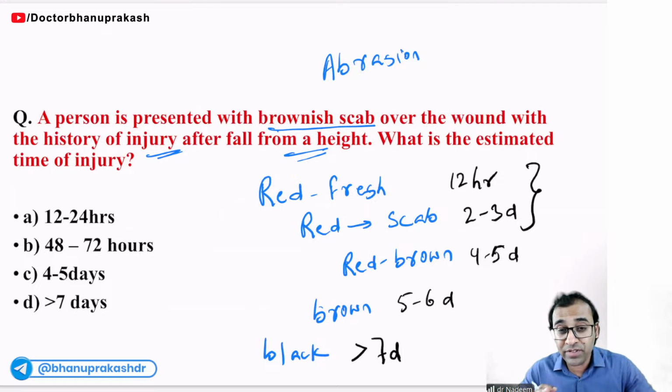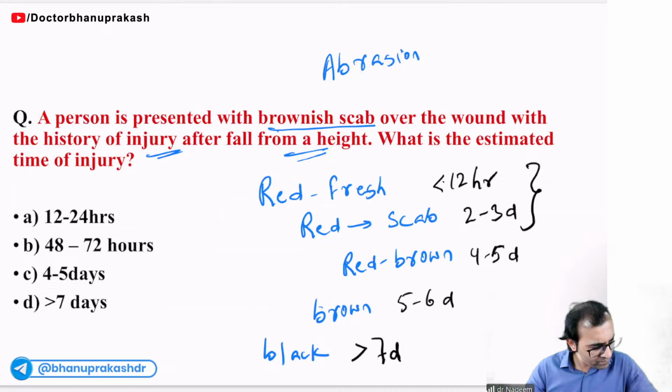But when you see 100% fresh red, it will be less than 12 hours. When I talk about brownish scab, it was mentioned as fully brown or reddish brown, right?